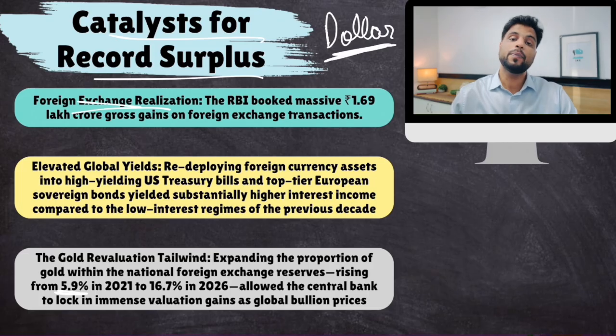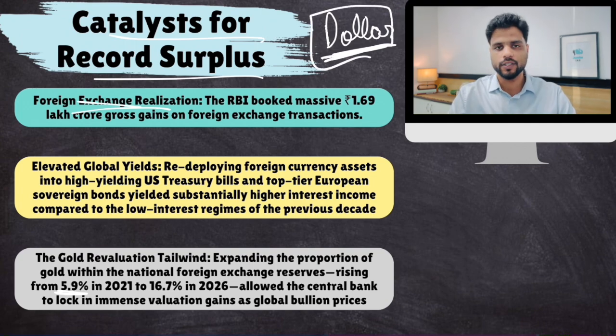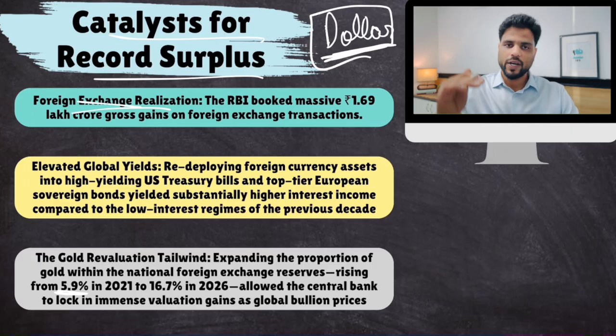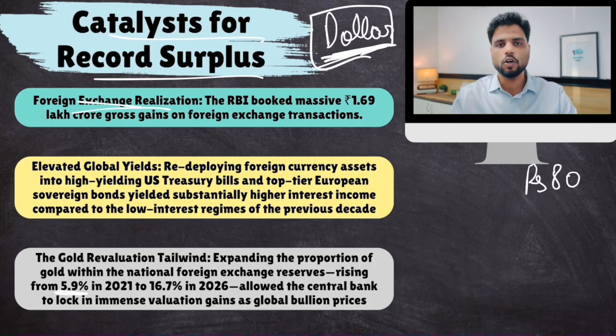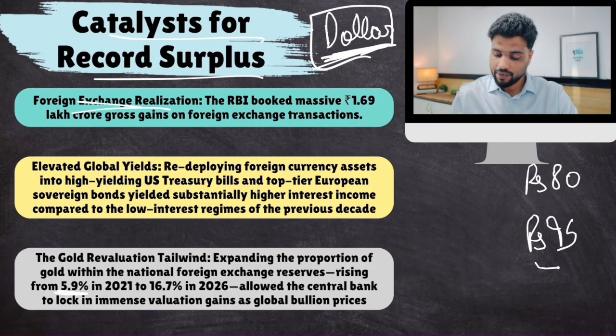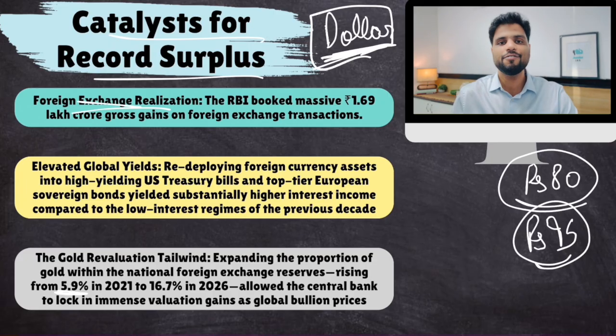Because the rupee was declining, RBI, to protect the rupee, had to sell some of these dollars. When the rupee is declining, to arrest that decline, RBI sells dollars in the market. Now, these dollars were purchased by RBI at 80 rupees per dollar, but when RBI was selling them, it was selling at 95. So RBI earns 15 rupees per dollar. This is a source of RBI's money.